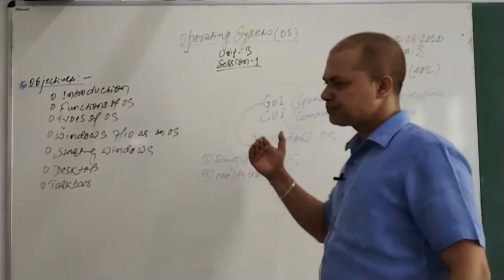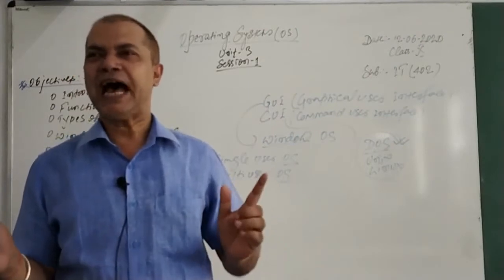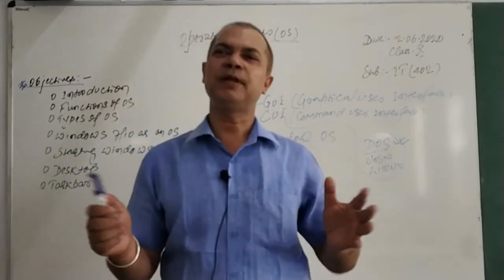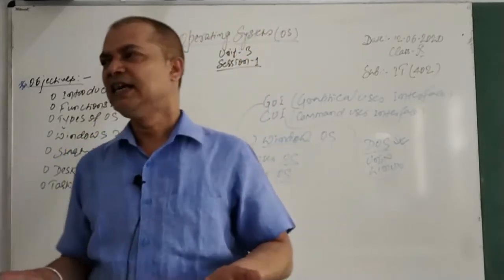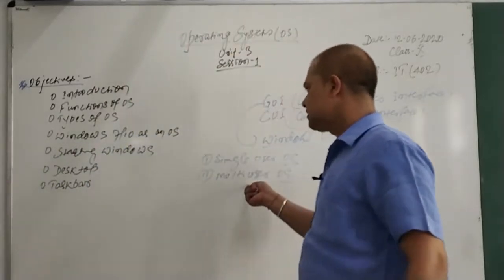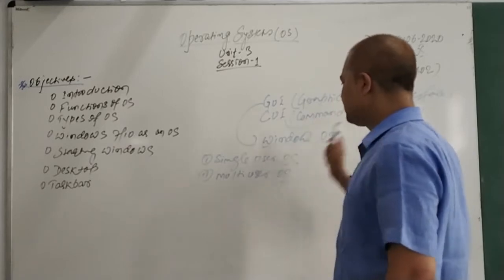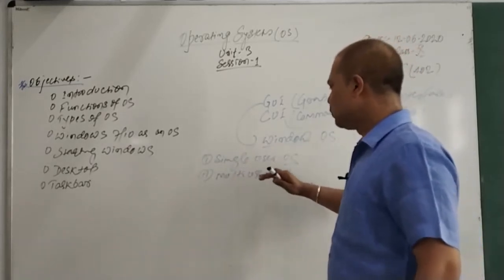From Windows XP onward, whatever OS we have, it means 7, 8, 10, these are all examples of multi-user OS. Even Unix is a multi-user OS. Linux is also an example of a multi-user OS. So a single user OS allows only one user to work at a time, and DOS is one example. A multi-user OS is a type of OS which allows more than one user to work at a time.